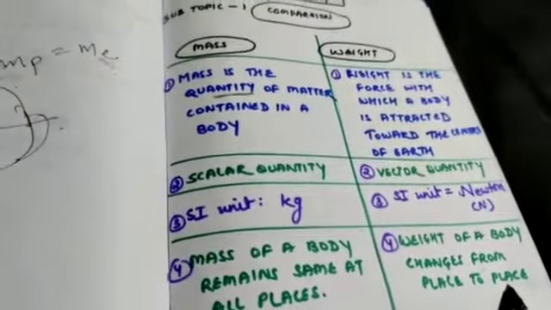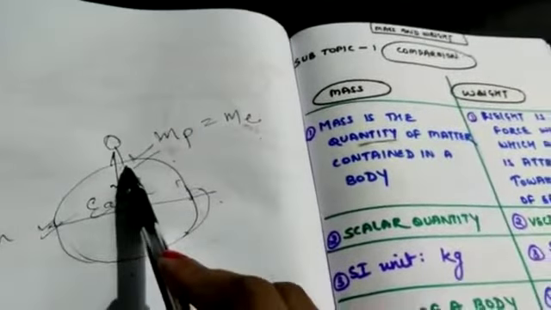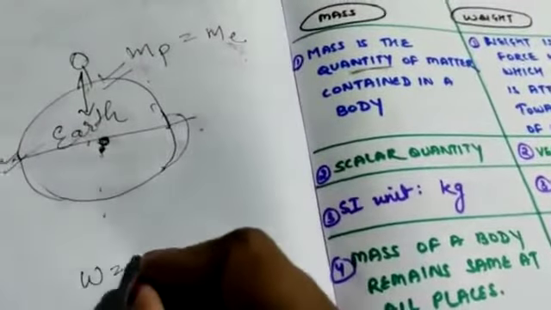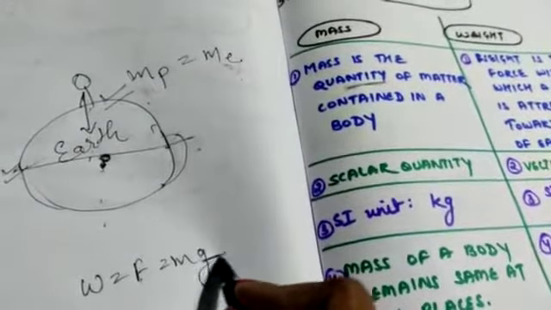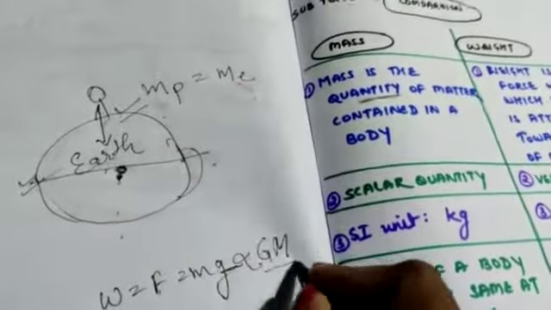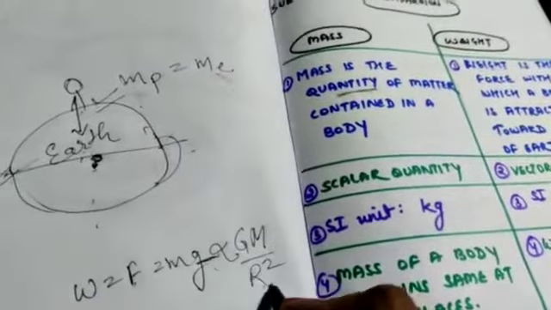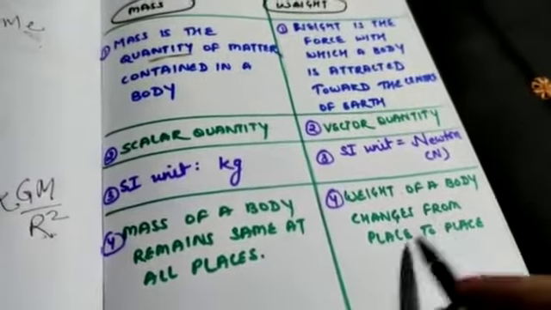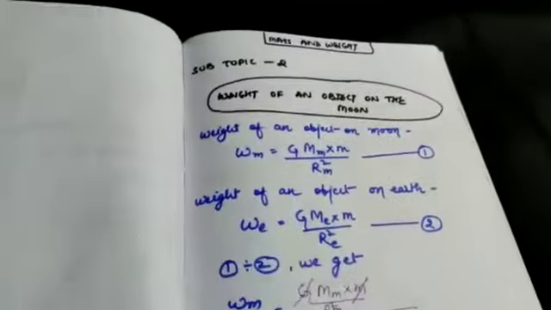You must have seen in the previous video that weight is different at the equator and different at the pole. The readings were not the same. Why? Because weight is nothing but force, and force is mg. So weight depends on g, acceleration due to gravity, and g depends on GM upon R square, so it depends on radius. Understood? So weight of a body changes from place to place, but mass is fixed. This is the comparison of mass and weight, our first subtopic.